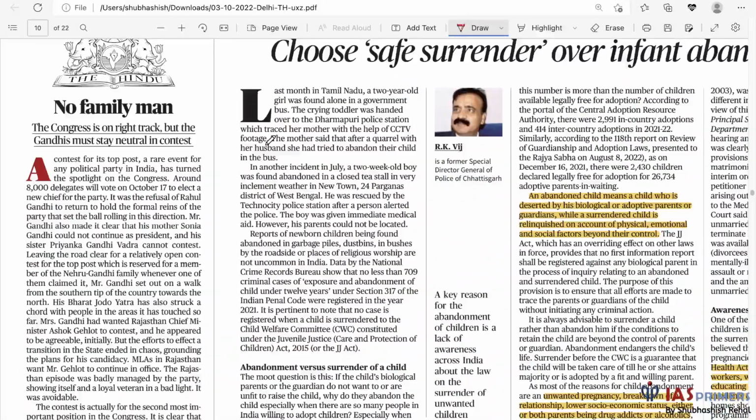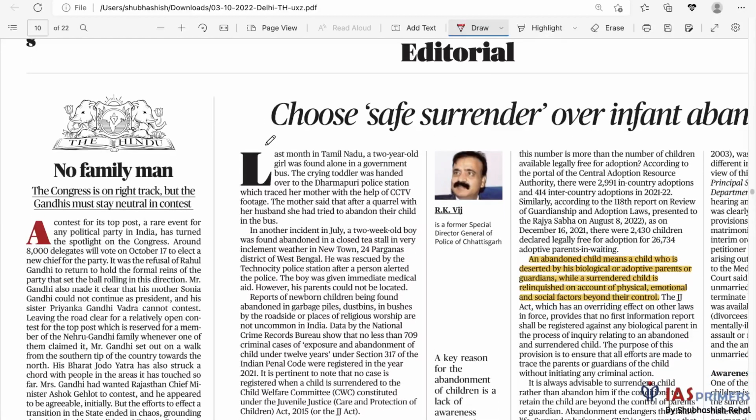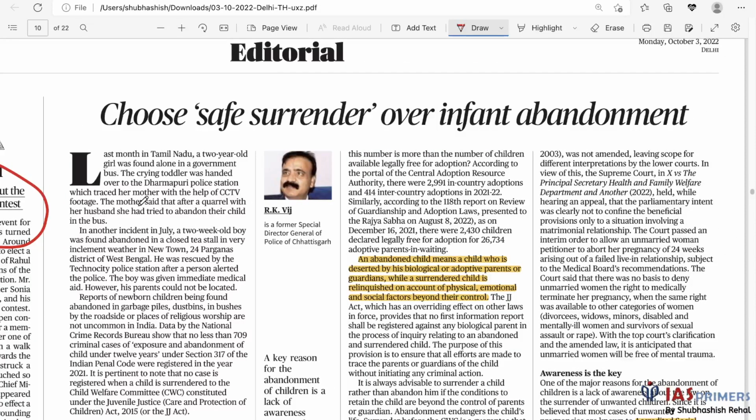Okay, so no family man. We are now on the editorial and the opinion section. Hindu seems to have changed their format. Okay. So no family man. I'm not doing this. This is about Congress elections taking place. So in a party democracy, the family which controls the Congress party should remain neutral.